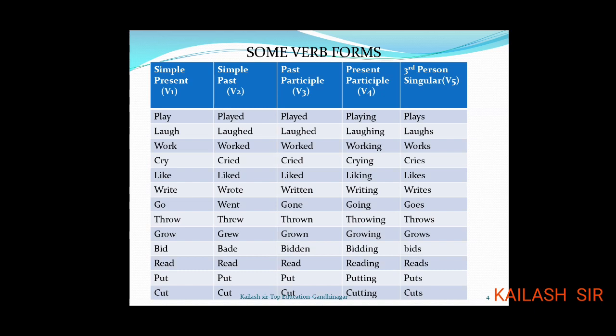Now the first word we have taken is play. The V2 form is played, then played, playing and plays. In a similar way you can see the list: laugh, laughed, laughed, laughing, laughs; work, worked, worked, working, works; cry, cried, cried, crying, cries. Here you can see y changing into i and then ed is added according to the rules.